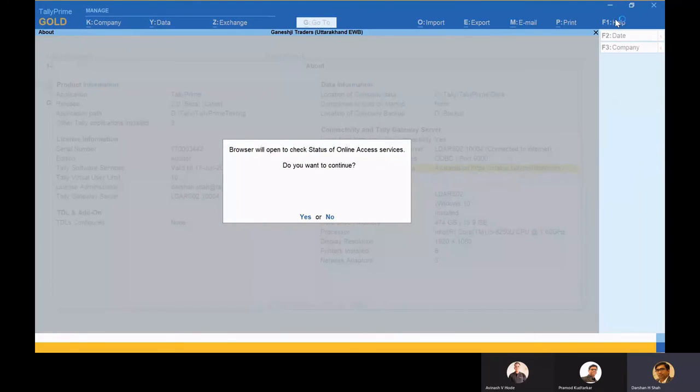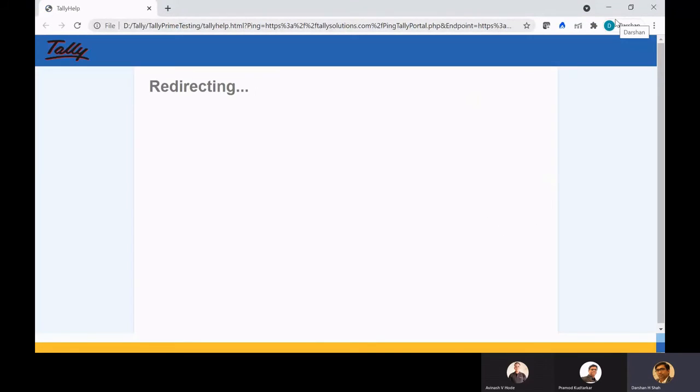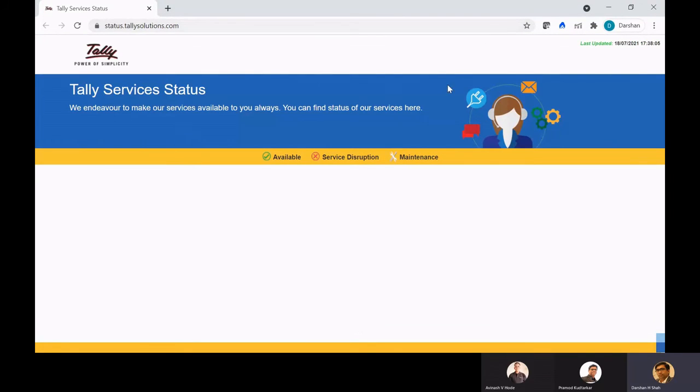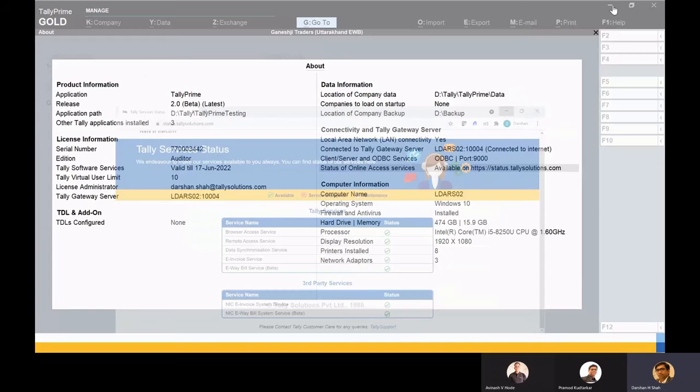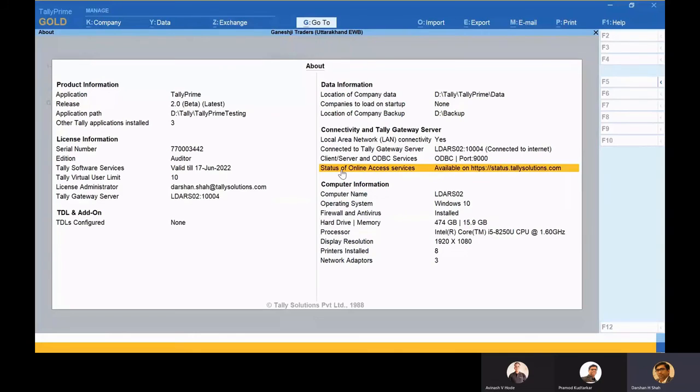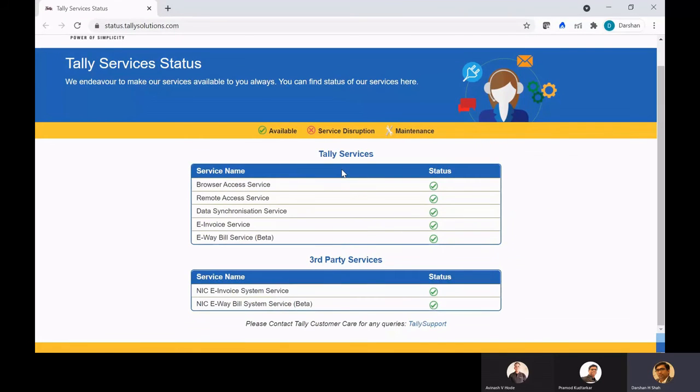So I click this, it will take me to the portal and show me whether the services are on or not. It is saying that the NIC portal, everything is working, so there's a tick mark over it. And if there are any issues relating to the product or anything of that sort, then it will show a red cross over here, which gives you an intimation of where exactly the problem lies. So that was the question, I think.